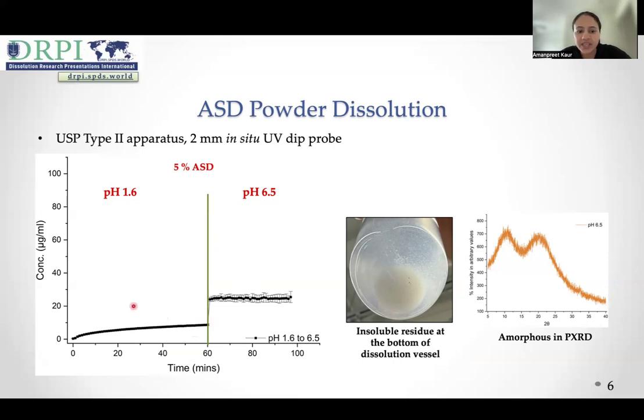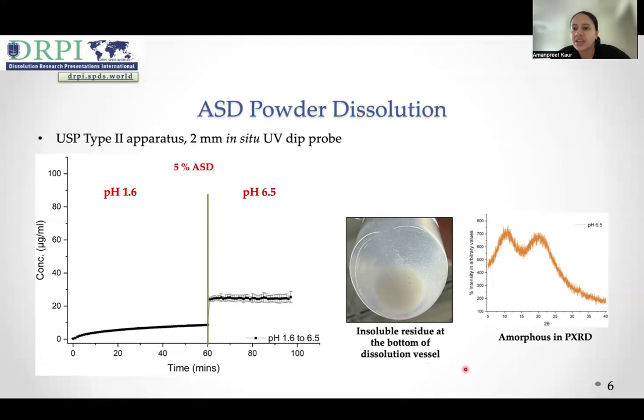At pH 1.6, bedaquiline release was only 10 microgram per ml. This is because HPMCAS does not ionize or solubilize at this pH. However, we expected that at pH 6.5, HPMCAS would solubilize and release bedaquiline. But counterintuitively, bedaquiline release was only 25 to 30 microgram per ml at pH 6.5. And at the end of the dissolution experiment, we observed an insoluble residue at the bottom of the dissolution vessel.